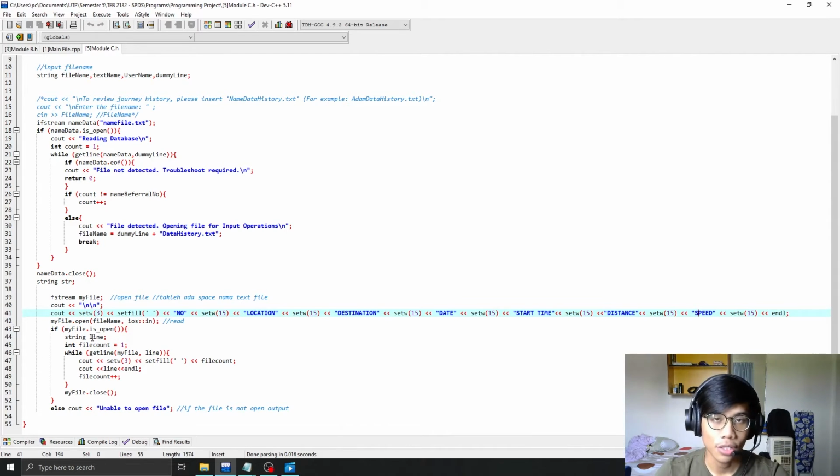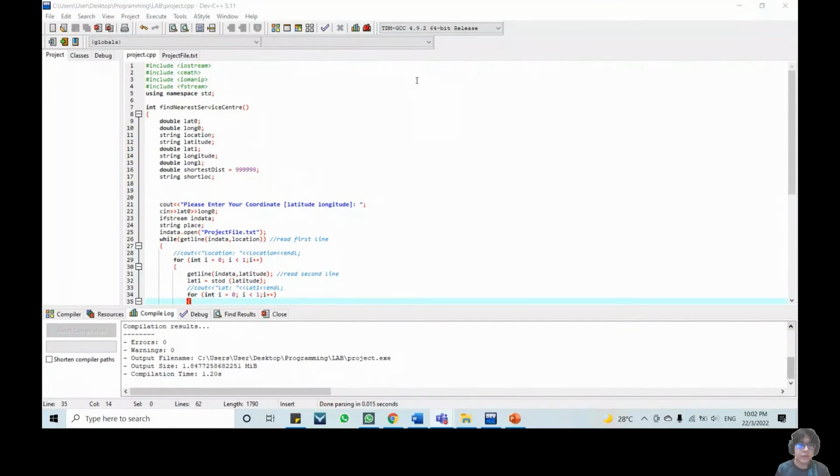And then the file is open. When the file is open, it will output everything, and it will be shown nicely in table form. So that is it for the 3 modules. Thank you very much. Next, I will present the coding of the service center finder.